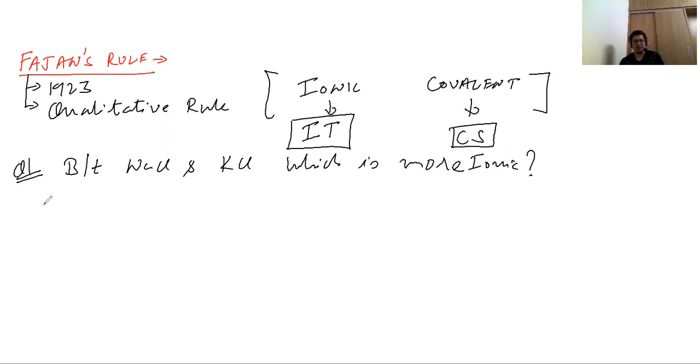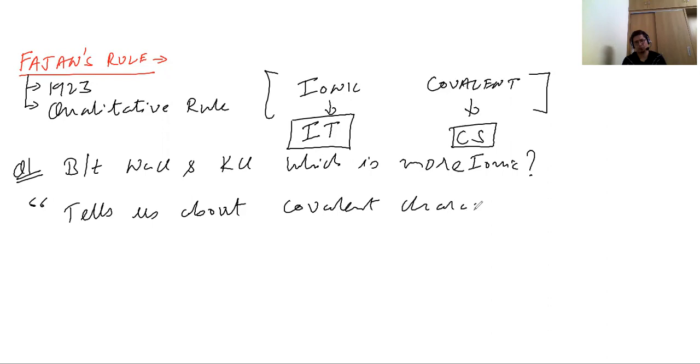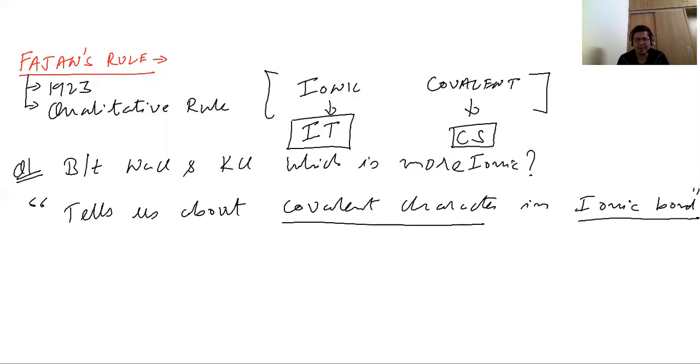Basically, Fajan's rule tells us about covalent character in ionic bond. In layman's terms, you can say it talks about how much covalent character is present in an ionic bond.